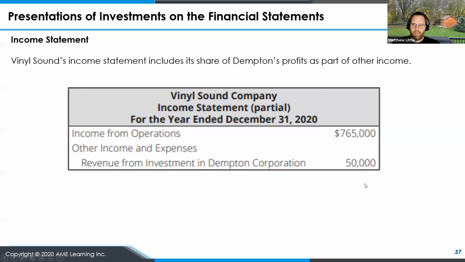So the income statement in this example would look something like this. We'd have the income from operations, 765. And then under our other income and expense section, we'd have revenue from the investment in Dempton Corporation of 50,000. So that's our income statement.